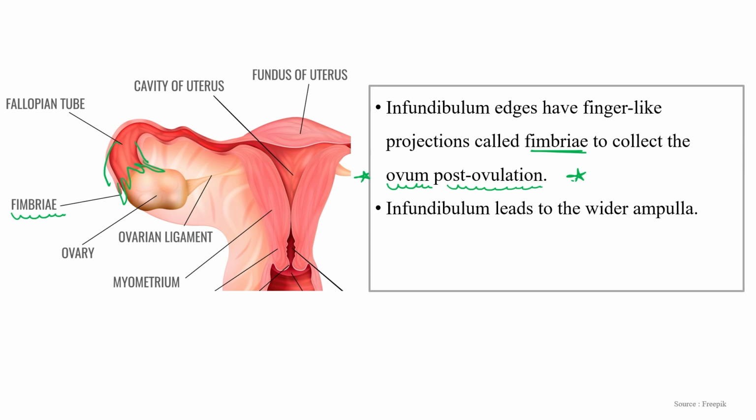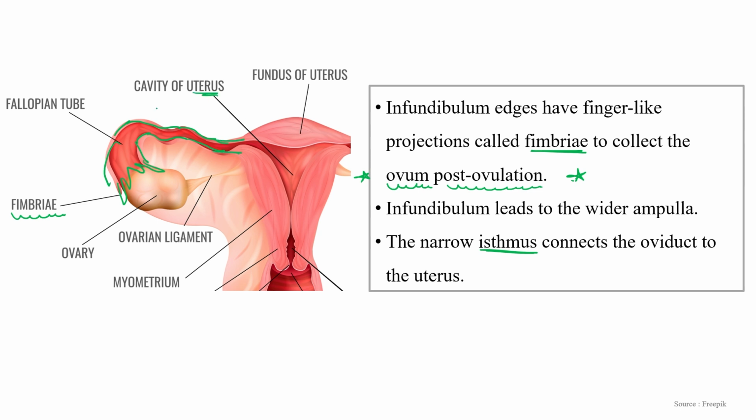This funnel-like infundibulum leads to a wide ampulla-like structure, which further narrows down as we move on, and this narrow passage is known as the isthmus, which further connects with the uterus.